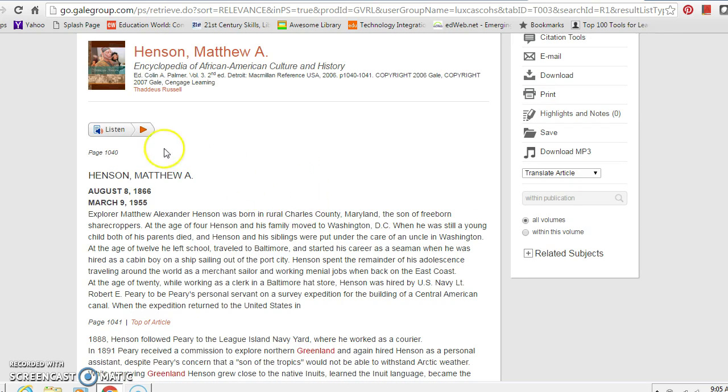Now, you can obviously read it. Here you see the listen bar. If you press that, after a while, it'll kick in, and you can actually have the whole article read to you, and as it is, the words will highlight on the screen below. I don't think we have a need to do that.